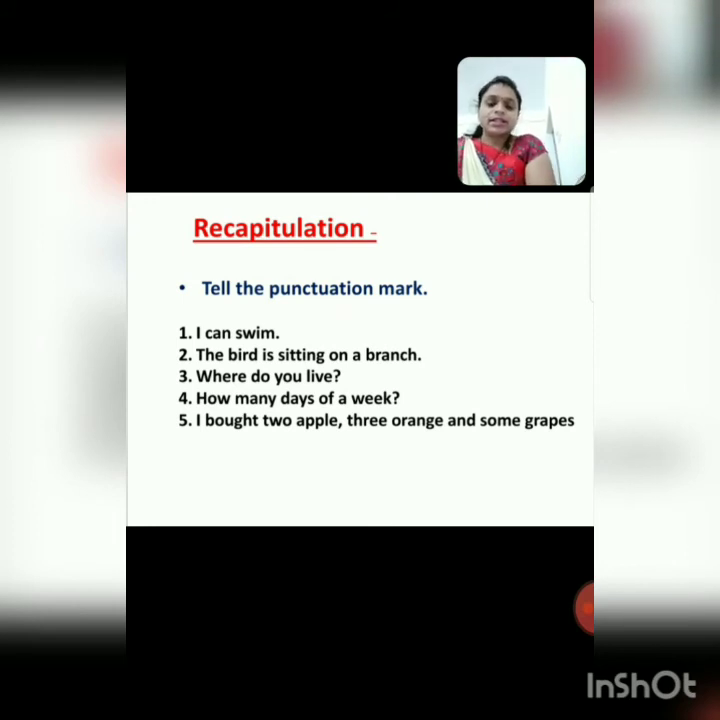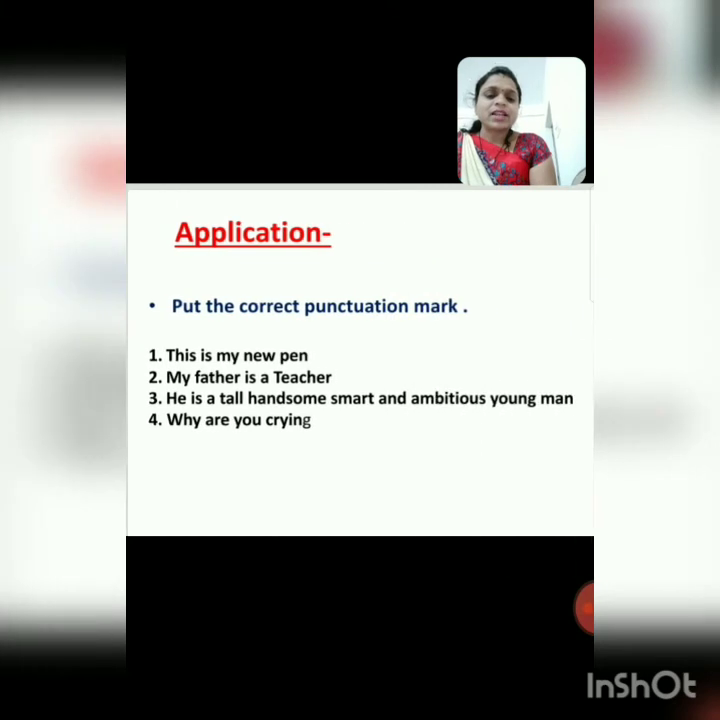Fifth sentence. See the fifth sentence. I brought 2 apples, 3 oranges and some grapes. Which punctuation mark do we have to give here? I brought 2 apples, 3 oranges and some grapes. These are items. So when there is more than one item, what do we put in between? Thumbs up, comma. I brought 2 apples, comma, 3 oranges and some grapes. Very good.